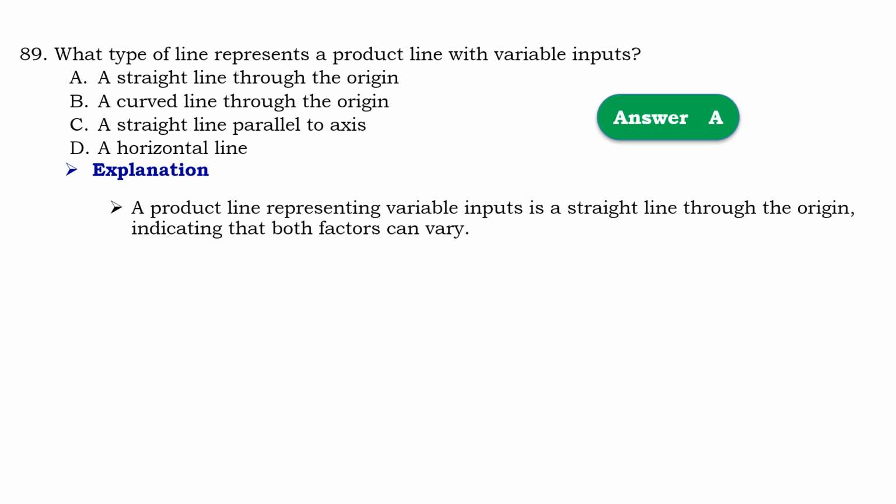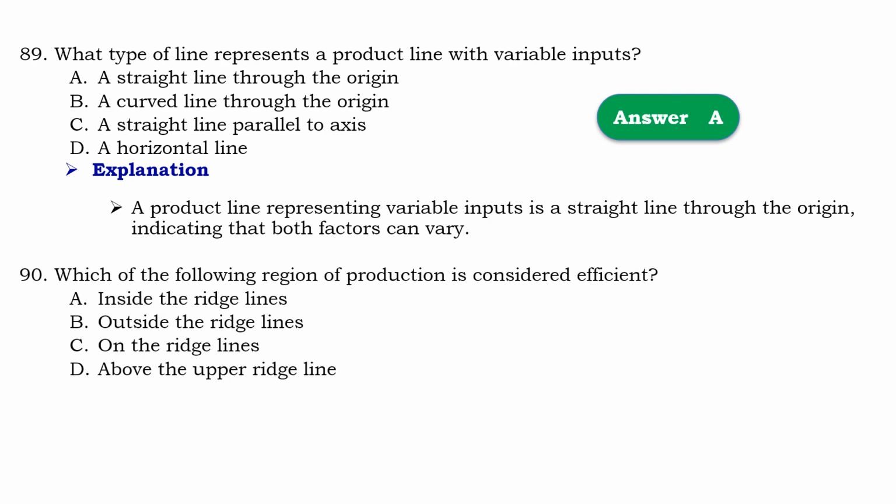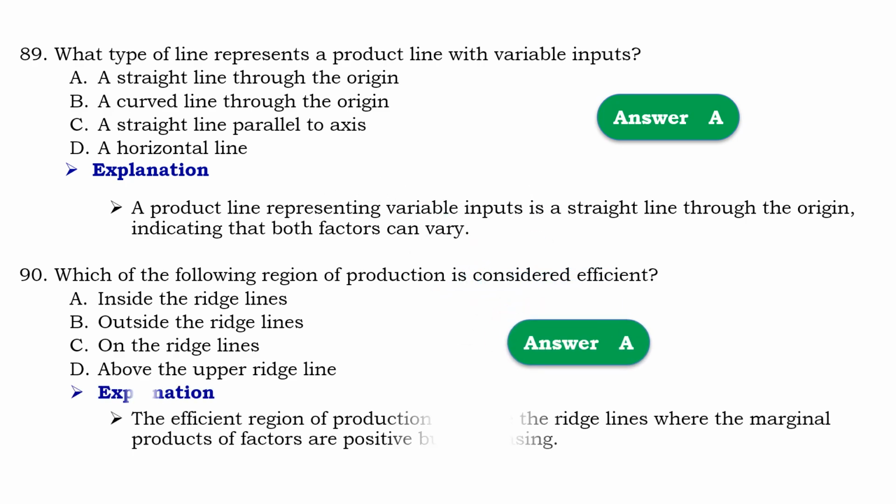Means that a product line representing variable input is a straight line through the origin, indicating that both factors can vary. Question number 90. Which of the following region of production is considered efficient? So that should be A, inside the ridge line. Means that the efficient region of production is inside the ridge lines where marginal product of the factor are positive but decreasing.